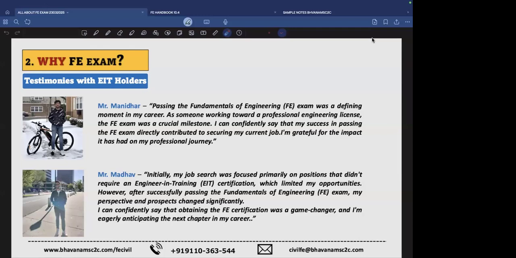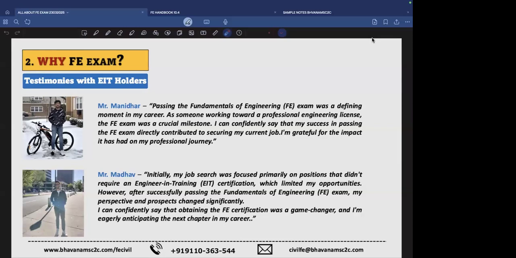So it's better if you have this FE in your hand, ready, so that if any opportunity knocks on your door, you are readily available to take it up. If not, at least after getting into the job, if you have an FE in your hands, it will be a great benefit to upgrade yourself to the next level. Not only that, my first job in the United States was just because of the FE exam. Without that FE exam clearance, it might have been hard for me to get placed in the first job.